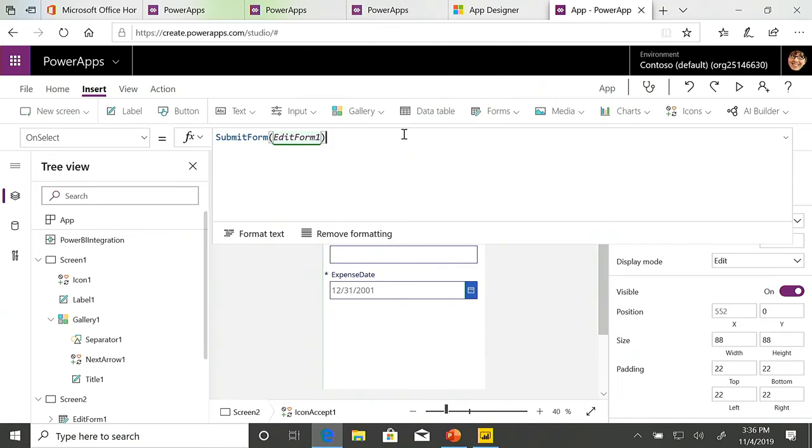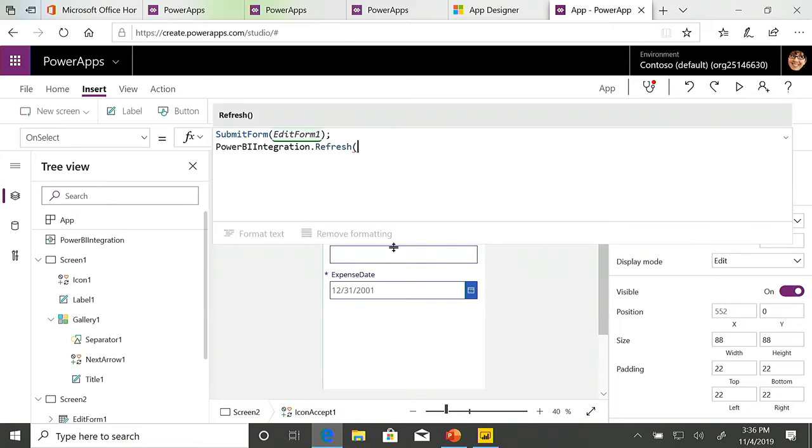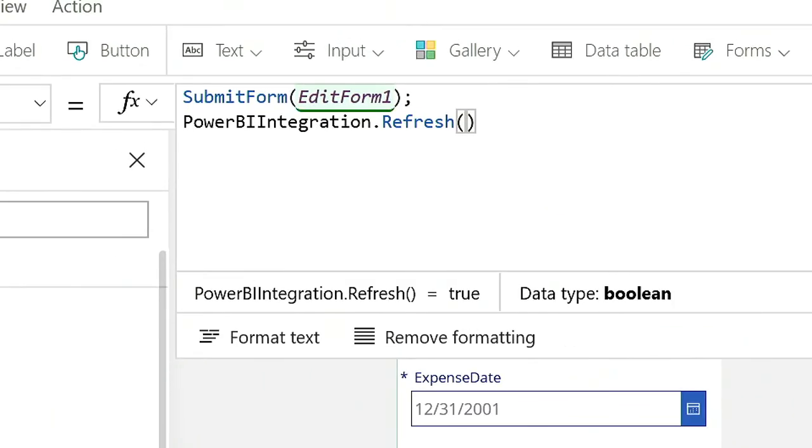So in order for us to do that, we go in and we add Power BI integration dot refresh. So that means once it's submitted, it's going to go to that report and force all the visualizations to refresh on it.